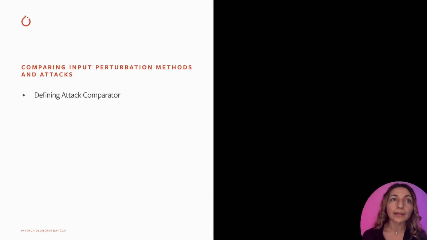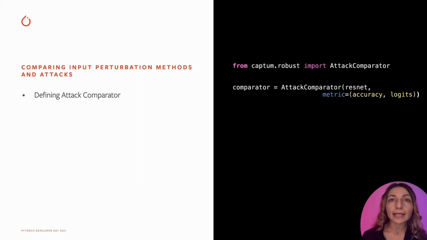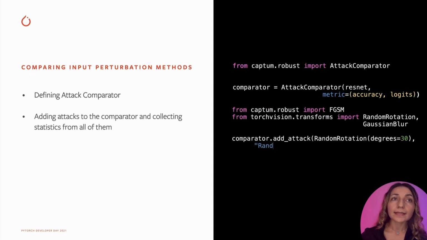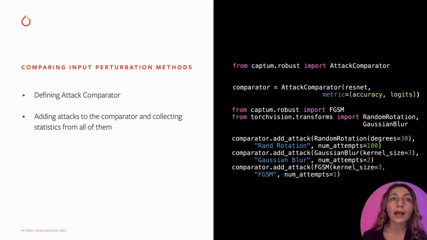Now let's look at how we can compare different input perturbation techniques and adversarial attacks side by side. To do so, we need to import the Captum attack comparator, create an instance of it by passing our model and a list of comparison metrics such as accuracy or logit. Next, we define a list of input perturbation techniques such as image rotation, Gaussian blur, or any type of adversarial attacks such as FGSM, or we could choose PGD or other attacks that we are familiar with.